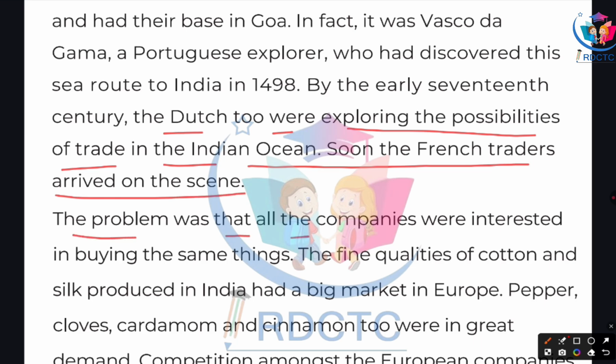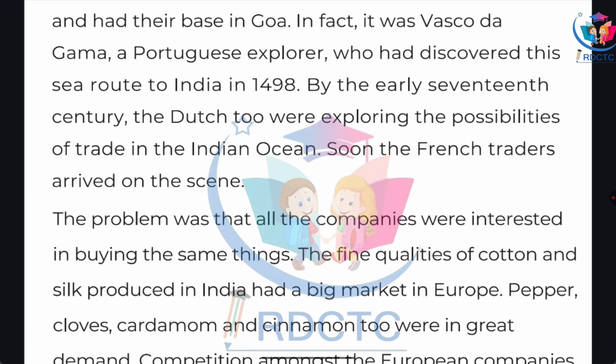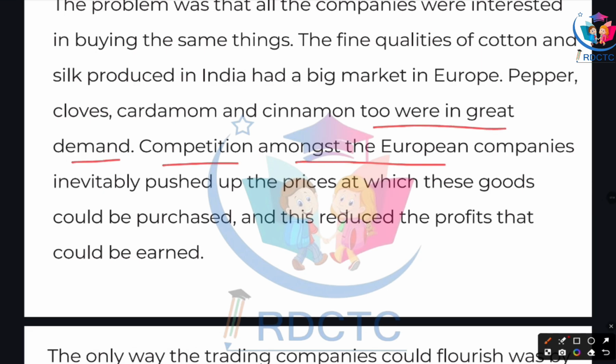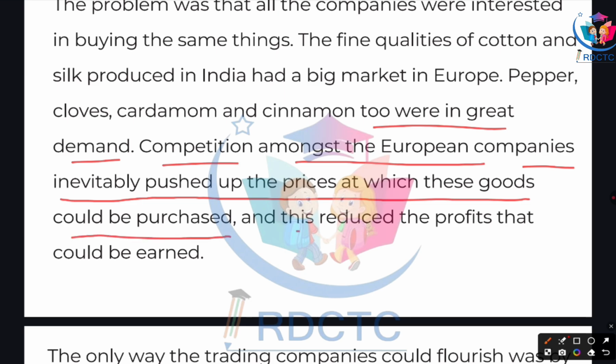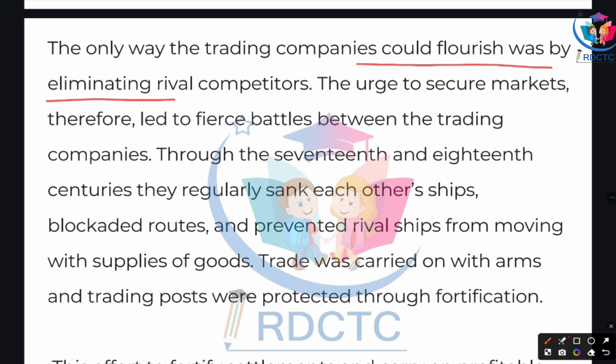The problem was that all the companies were interested in buying the same things, the fine qualities of cotton and silk produced in India, which had a big market in Europe. Pepper, cloves, cardamom and cinnamon too were in great demand. Competition among the European companies inevitably pushed up the prices at which these goods could be purchased, and this reduced the profits that could be earned. So, the only way the trading companies could flourish was by eliminating rival competitors.